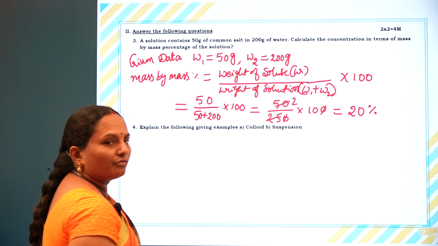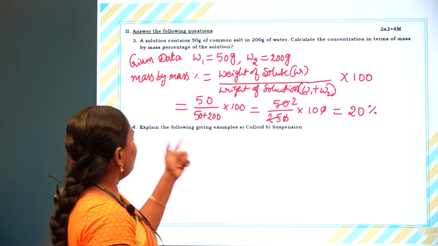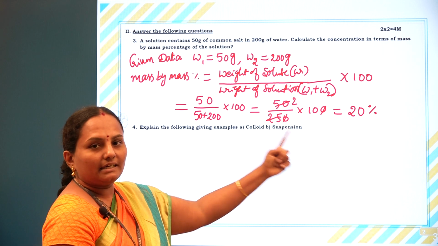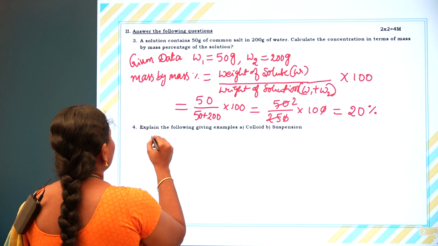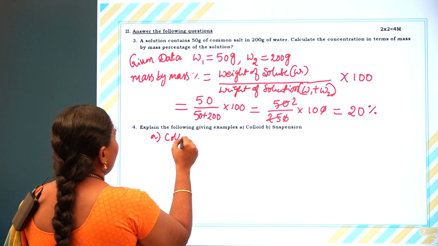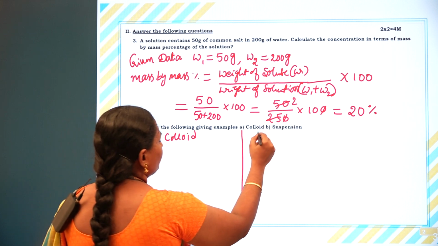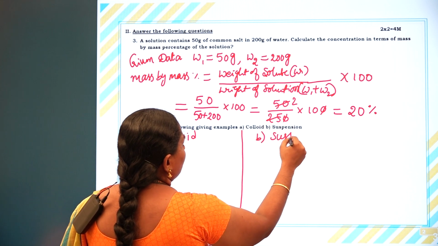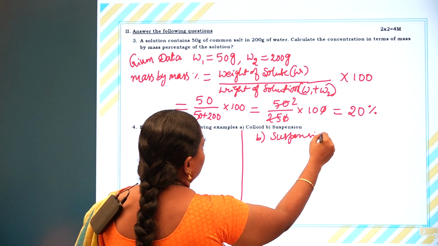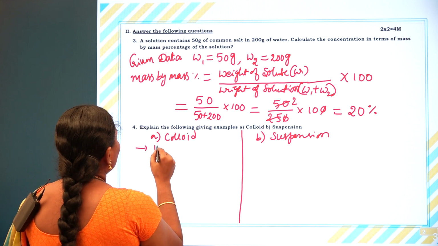Next, go for the fourth question: define and give an example for colloid and suspension. Colloid, and next, suspension. Both are heterogeneous mixtures.